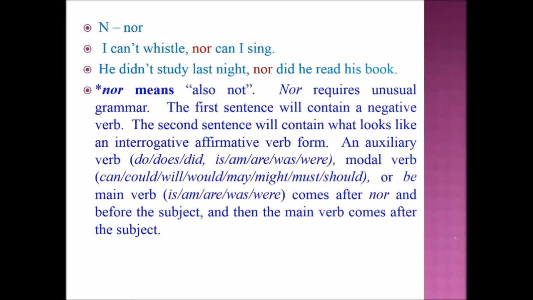An auxiliary verb like do, does, did, is, am, was, were, or a modal verb like can, could, will, would, may, might, must, should, or the main verb be: is, am, was, were, comes after nor and before the subject, and then the main verb comes after the subject.